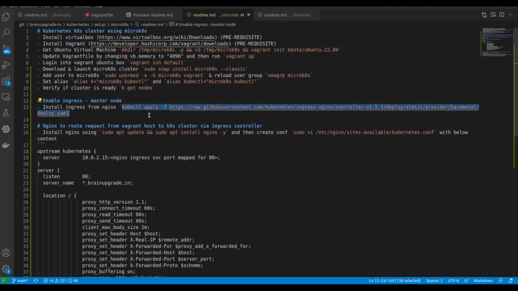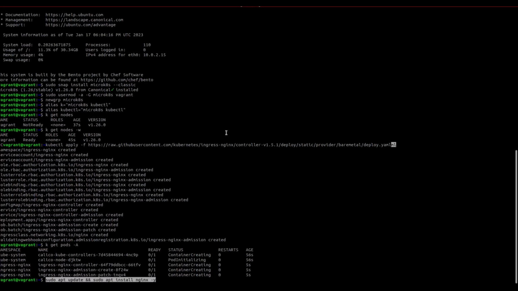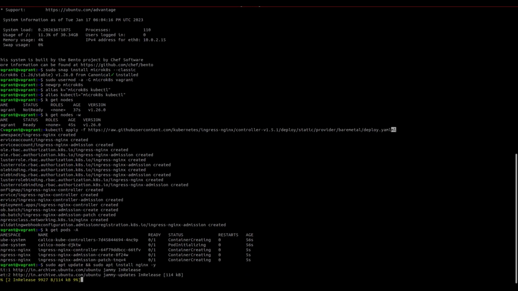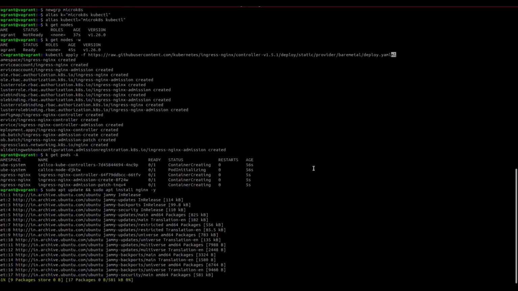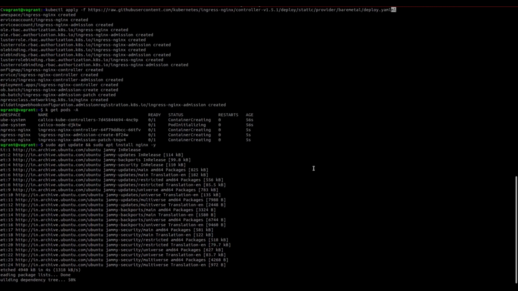While this controller is getting created, we can set up Nginx on this background host to route the request to the Kubernetes cluster. First, we'll install Nginx and then we will configure the reverse proxy.